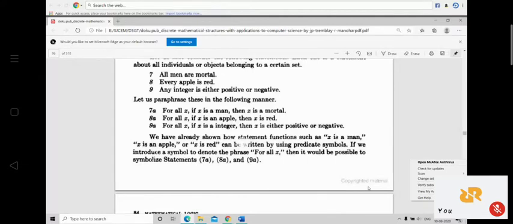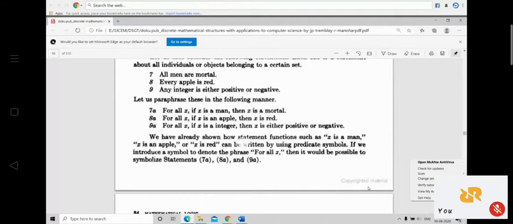So, how can we represent this fact in the form of a predicate? Let us see 7a, 8a, 9a. For all x, all men are mortal, how can we write this in the form of a statement function? For all x, if x is a man, then x is mortal. Secondly, for all x, if x is an apple, then x is red. Then 9a is what? For all x, if x is an integer, then x is either positive or negative.